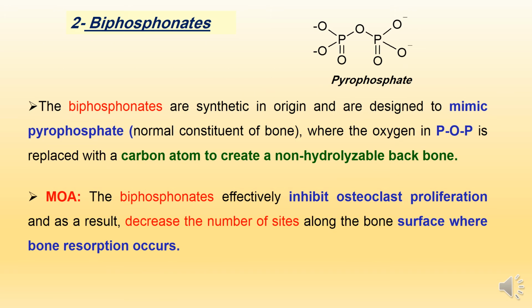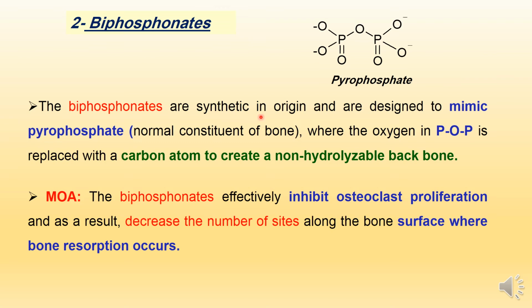The second drug for treatment of osteoporosis is the bisphosphonates. Bisphosphonates are synthetic in origin. Bisphosphonates are used in all types of osteoporosis, not only post-menopausal osteoporosis, but can be used in treatment of all types of osteoporosis.